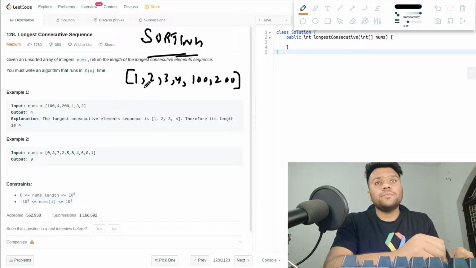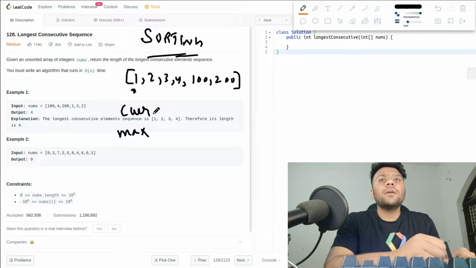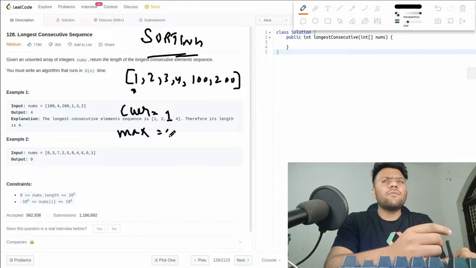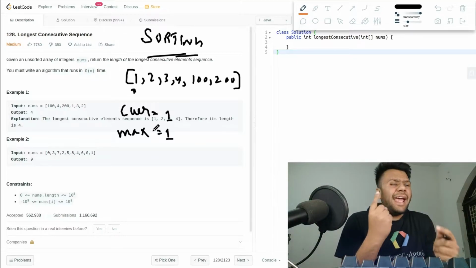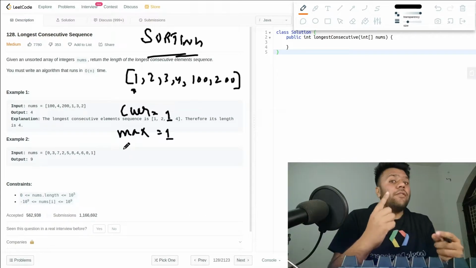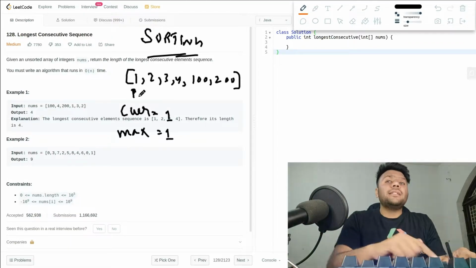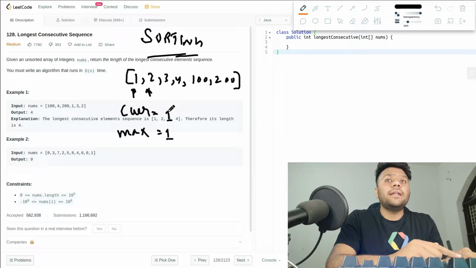Okay guys. After getting this, I will create one current pointer and one max pointer. My current pointer will initially point over here, and I will initialize it with 1. If we have any value in our array, that length counts as 1. So my current is 1, and I have to find the next sequence value, which is 2. Yes, it is 2 over here. So I will update my current and I will update my max as well.